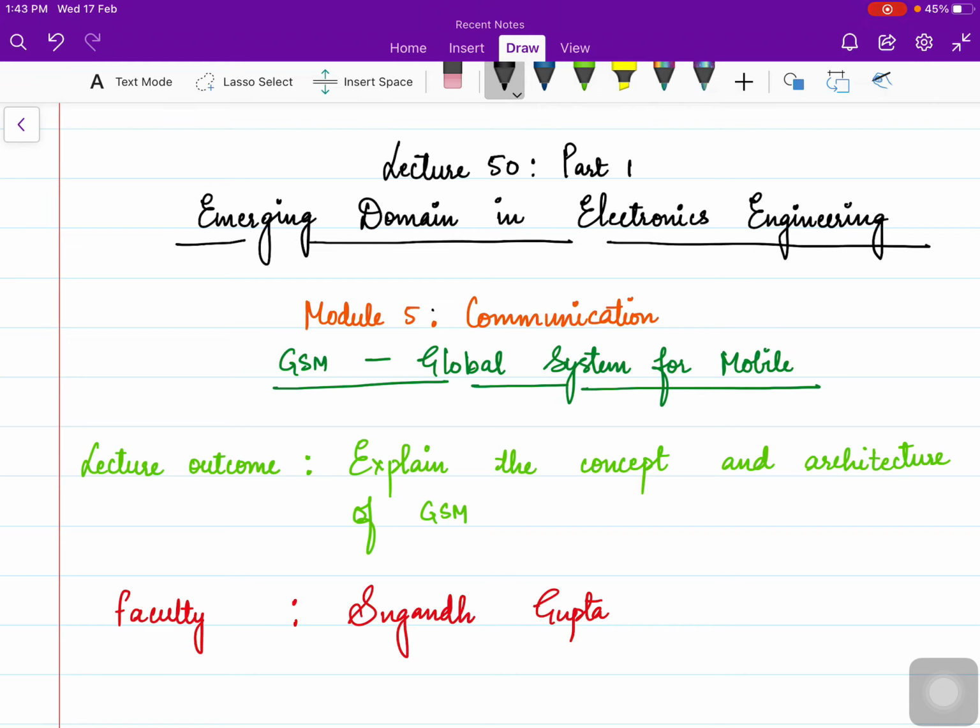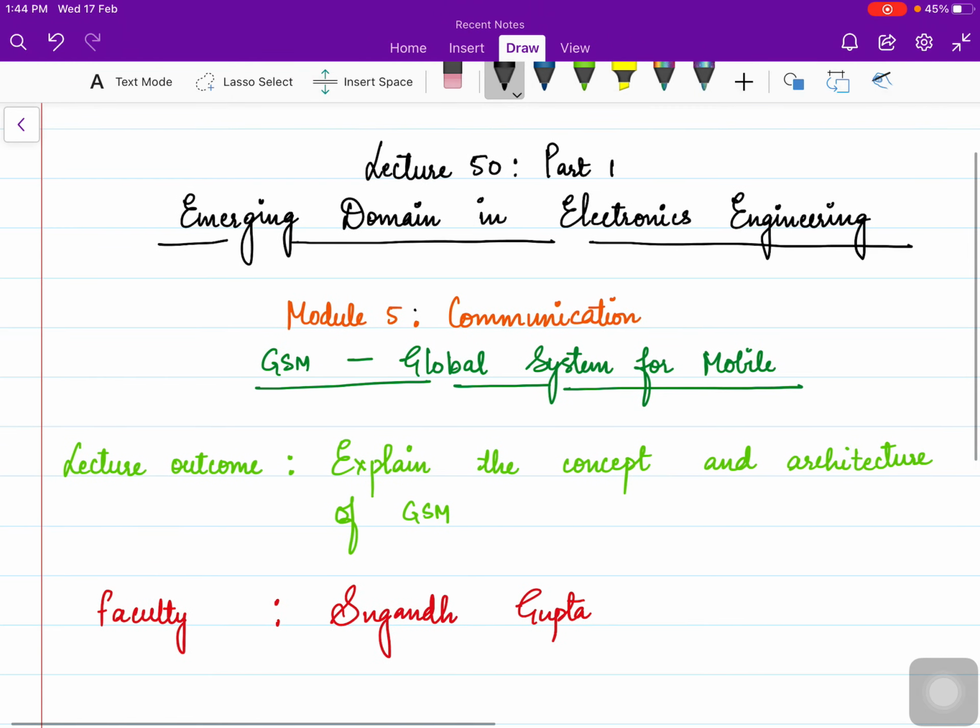So these were the features of second generation, and one of its standards was GSM. All the features of second generation will be encountered here also. But before moving on to the theoretical part, first of all we will see the architecture of GSM.